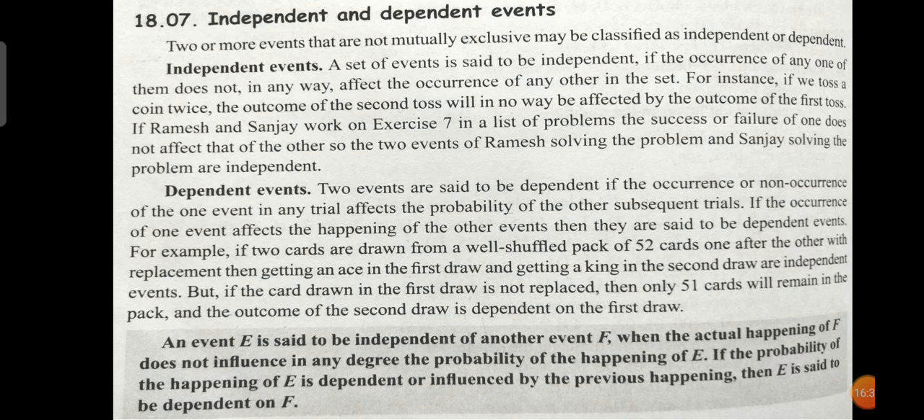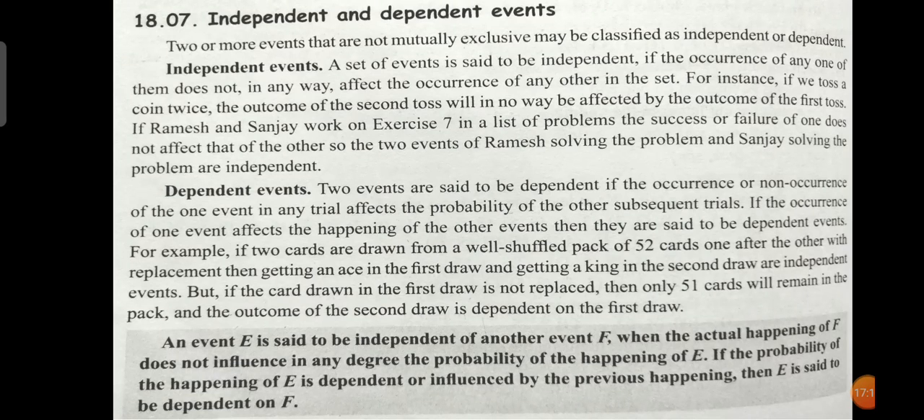Next is independent and dependent events. Two or more events that are not mutually exclusive, that means inclusive events, are classified into independent and dependent. So what are independent events? A set of events are said to be independent if the occurrence of any one of them does not in any way affect the occurrence of any other in the set.